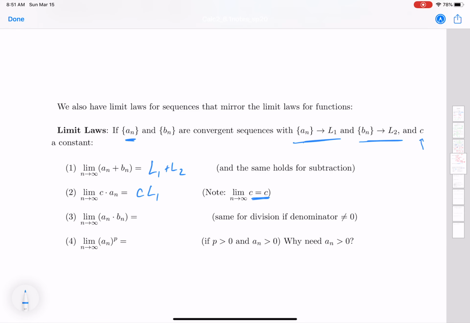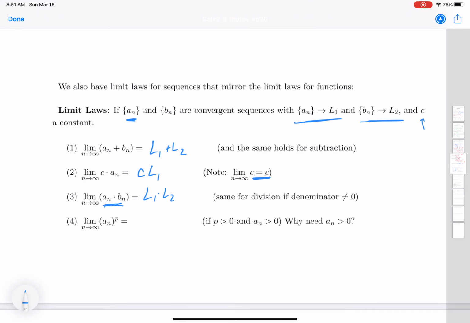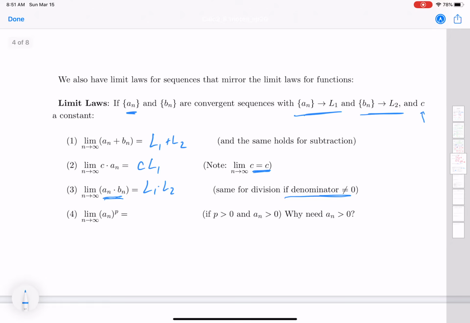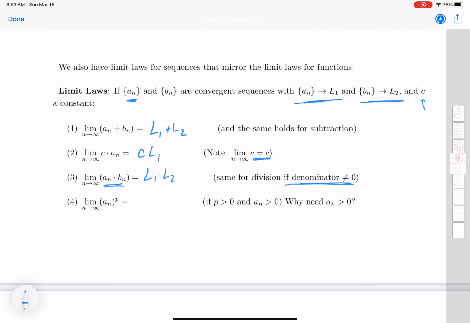Similarly, if I've got these two convergent sequences, and then I want the sequence where I'm multiplying the two together, that's going to give me just the product of the two limits. And this is also true for division as long as your denominator is not equal to 0, because that ruins everything.